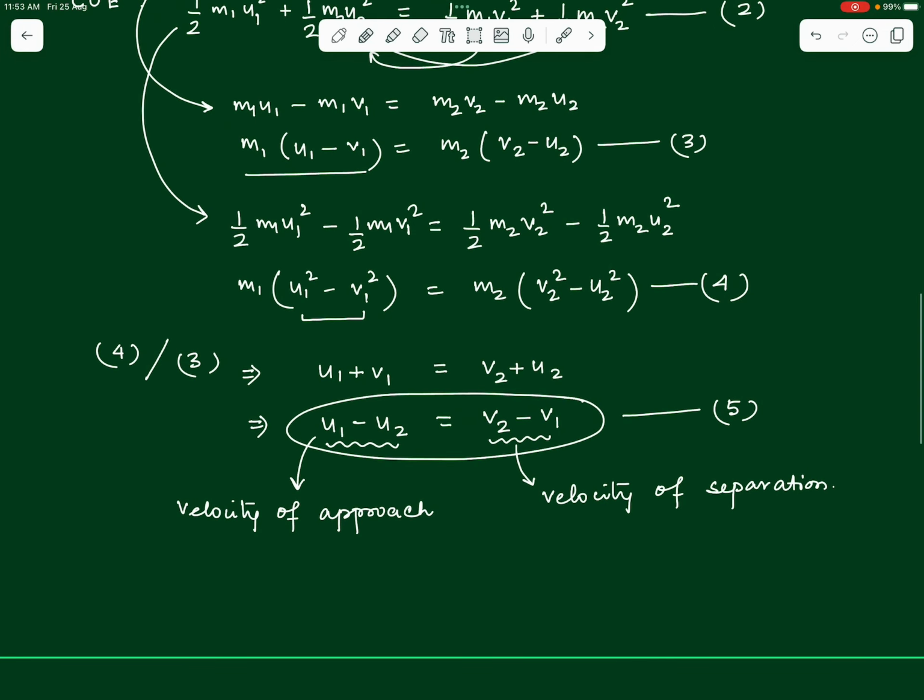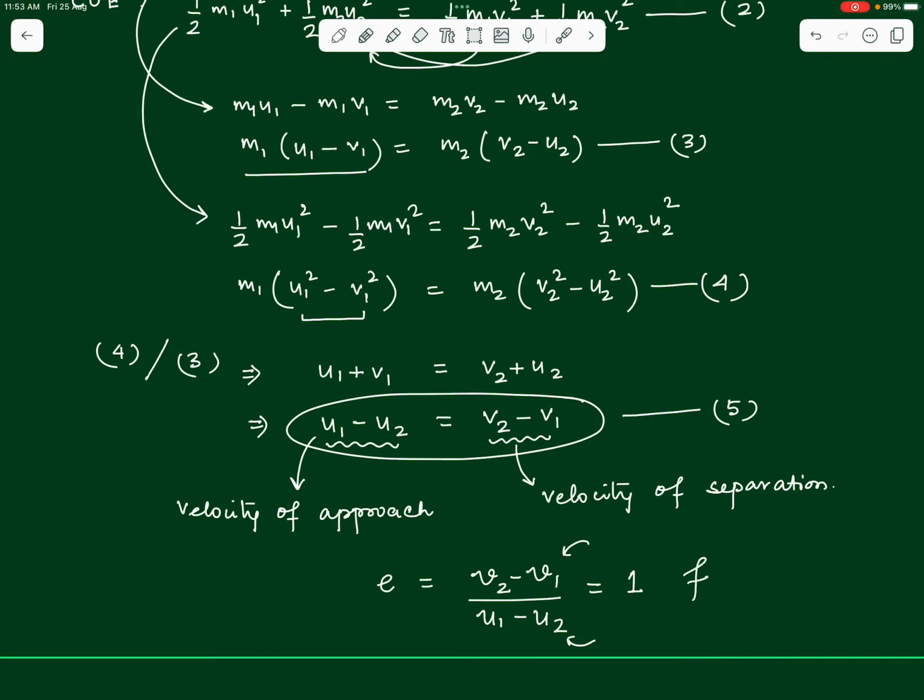So, what are we getting here? We see that velocity of approach is equal to velocity of separation, and we connected these two values with the coefficient of restitution E. Remember, in the last video we defined coefficient of restitution as the velocity of separation after collision divided by the velocity of approach before collision, which in case of a perfectly elastic collision is coming out to be 1, because the two terms are identical, they are the same in magnitude.